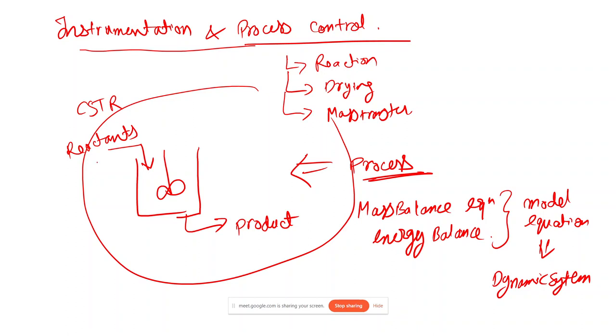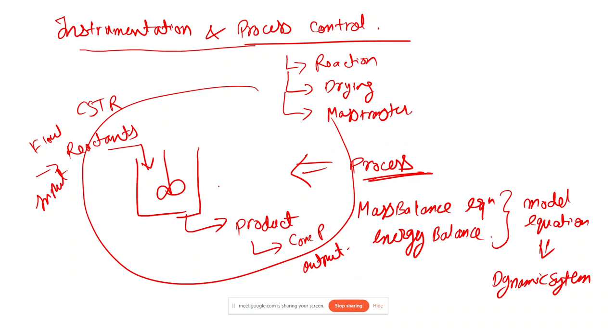In this case you can call the flow of reactant the input, and the concentration of product the output. One of the main tasks of this subject is to model this.